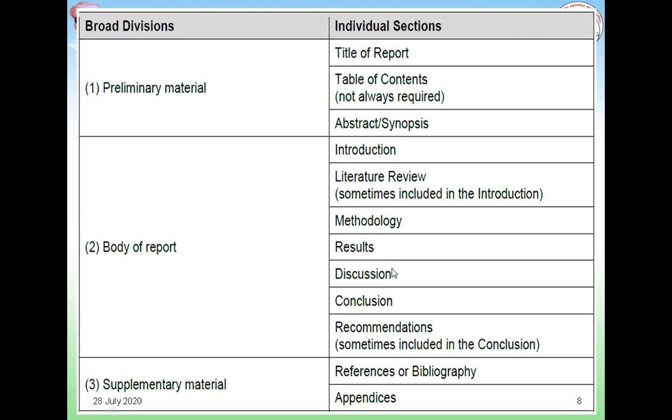Once you have discussed your results and given their correlation with the existing stock of knowledge, based on that you are supposed to come up with your recommendation or conclusion. In the conclusion part, on the basis of your research findings, you are supposed to claim, and as I said earlier, here you can procrastinate. So at that point of time, be very honest. You are going to conclude on the basis of whatever research findings you have come up with.